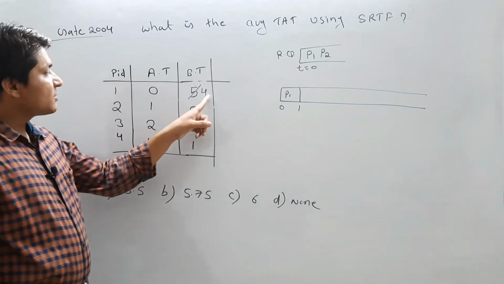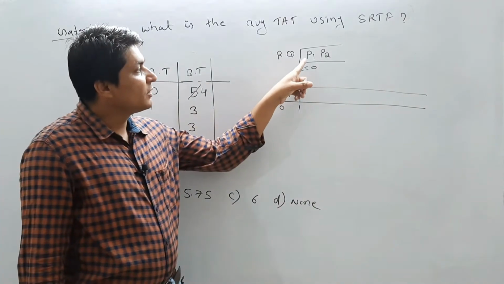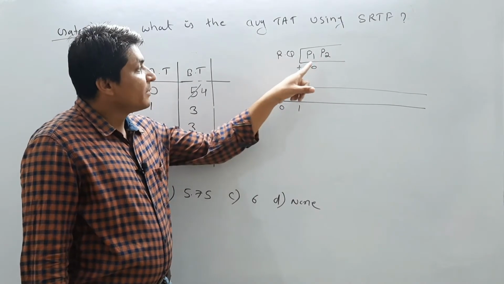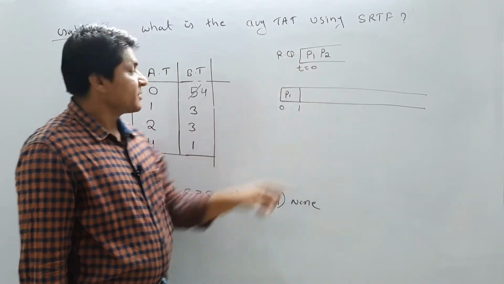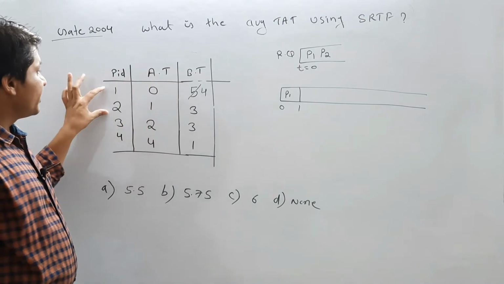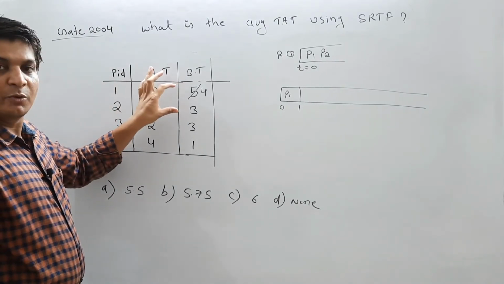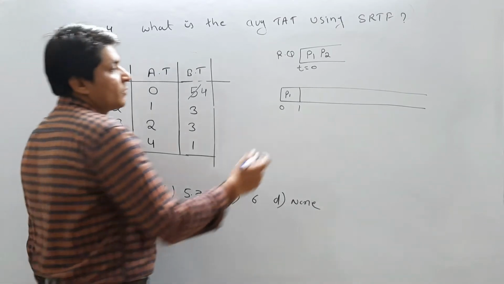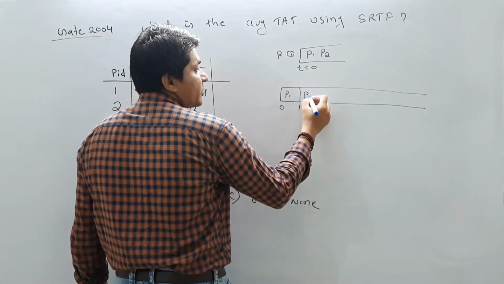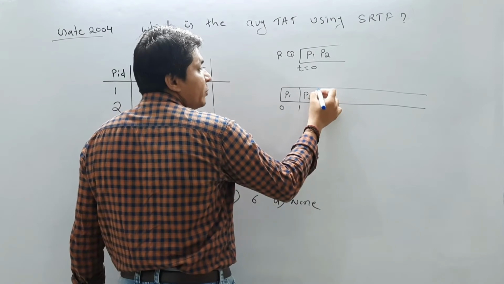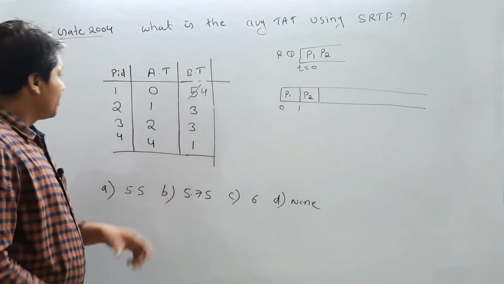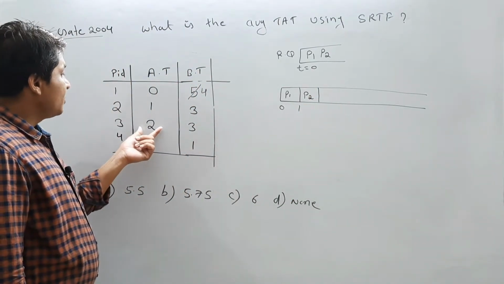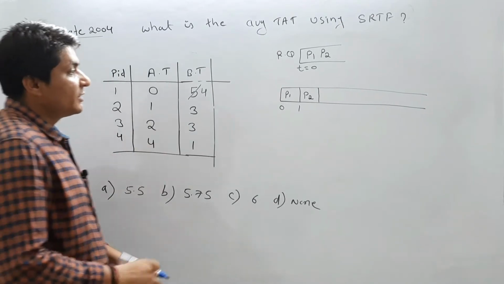Because we have P1 and P2 in the ready queue, we will compare the burst time of these two processes. Out of P1 and P2, which process has the smallest burst time? Process P2, so P2 will go for execution. For how much amount of time do I need to execute P2? Because the next process is coming at arrival time 2, let us execute P2 for another 1 second.